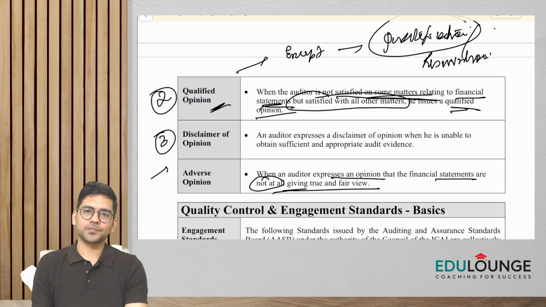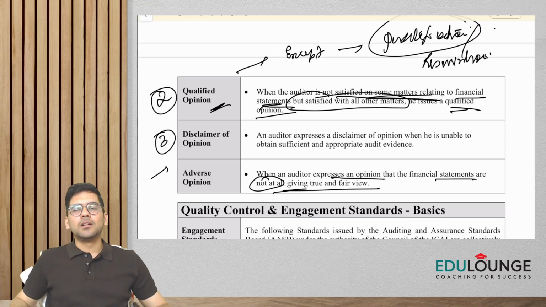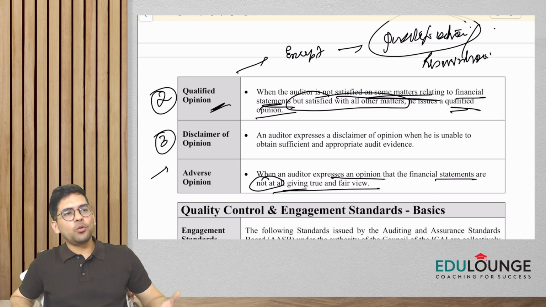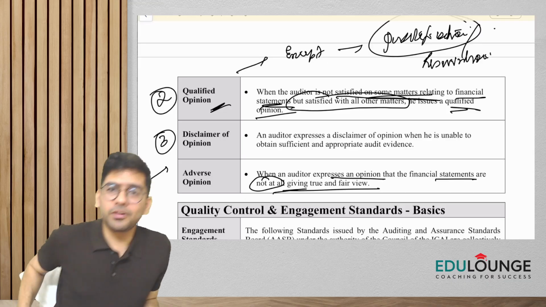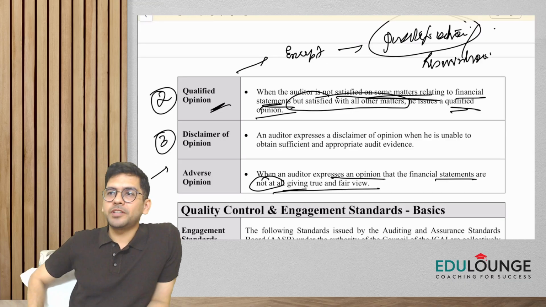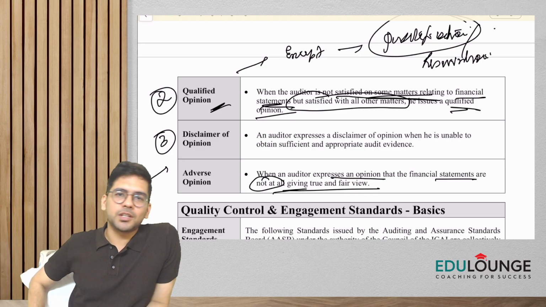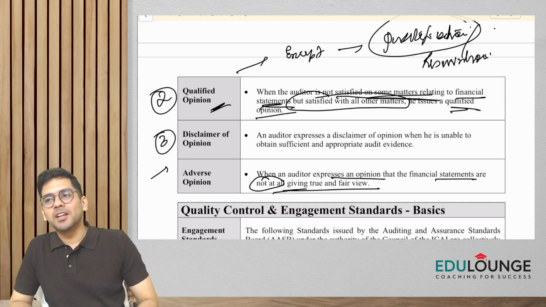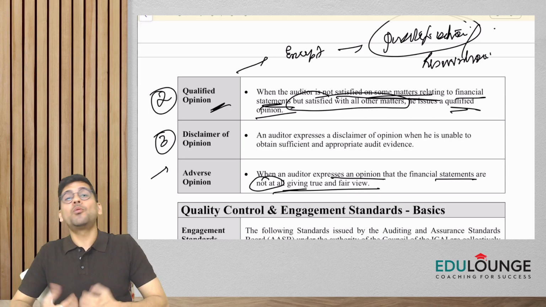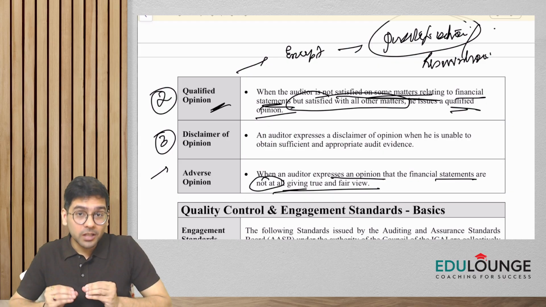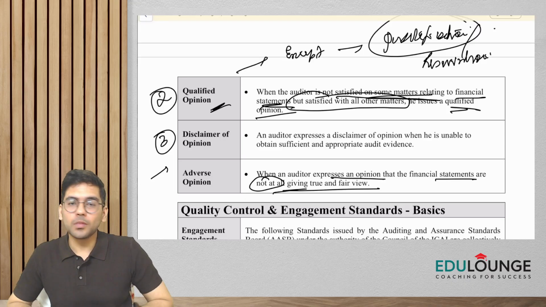view. Done? Okay, so you checked land and building, and they were not able to show you the original papers. You were checking the investments, they did not provide you with the statement of investments, they did not give you the demat account statement, they are not sure about the valuation, everything is haywire, it's chaotic probably. Then it's not just one or two items, almost every item of the financials. Depreciation, they did not charge it accurately, the method of depreciation was not proper. In that case, you are going to give an adverse opinion that the financial statements are not at all giving a true and fair view. Okay, all right.